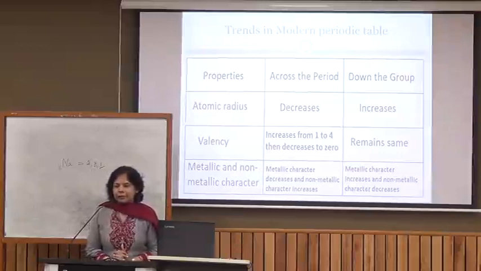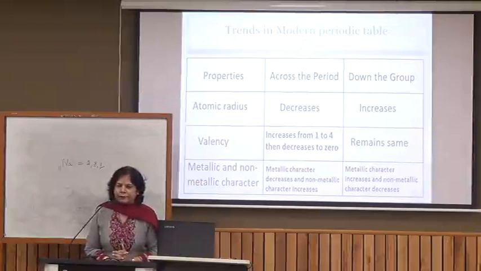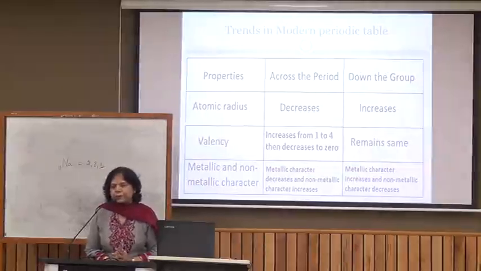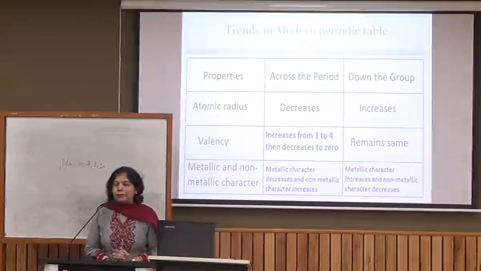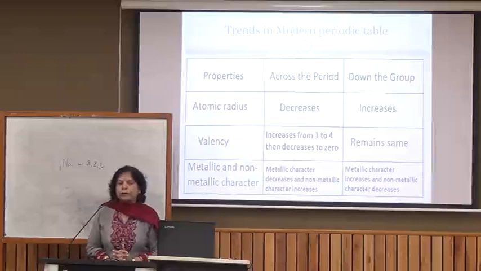Now metallic and non-metallic character. Metallic character is the property of an element of how easily it loses electrons, the valence electrons. Non-metallic character is how easily it gains electrons. As we go from left to right in a period, the nuclear pull goes on increasing, so the tendency to lose electrons, that is metallic character, decreases, and the tendency to gain electrons, or non-metallic character, increases.